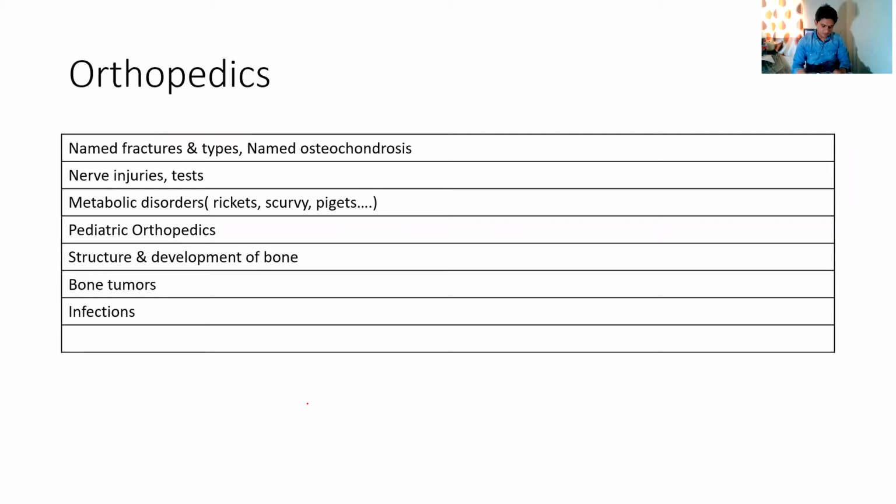Then coming to the second short subject, that is orthopedics. Again, a very high-yield subject. I think in the INICET November session, a lot of questions were asked from orthopedics.